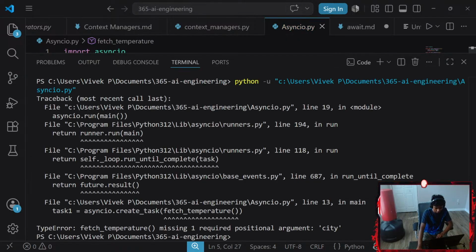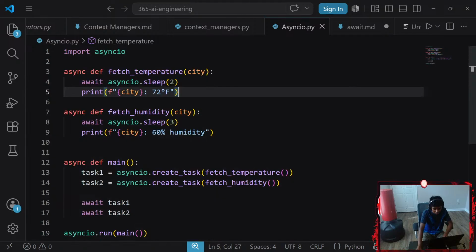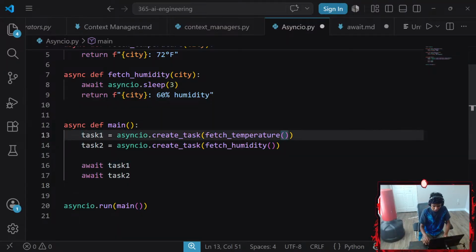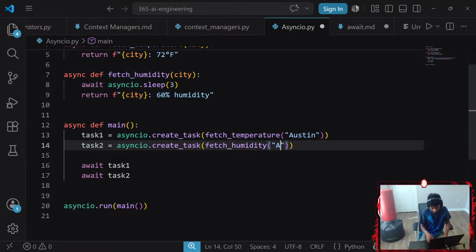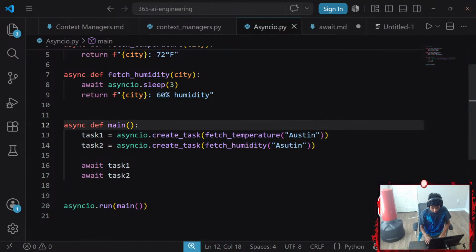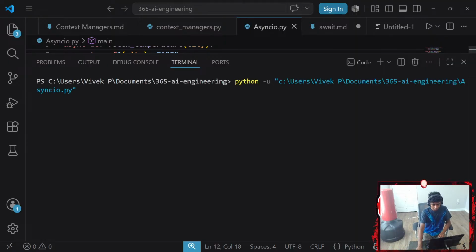Hold on. Oh my gosh, it's missing one positional argument. I don't read my errors. That's where I mess up. What the hell? Let's go with something like, I don't know, Austin. And then I'm going to go with something like Austin. Control S, Control Alt N. Whoops. Control Alt N. There we go.